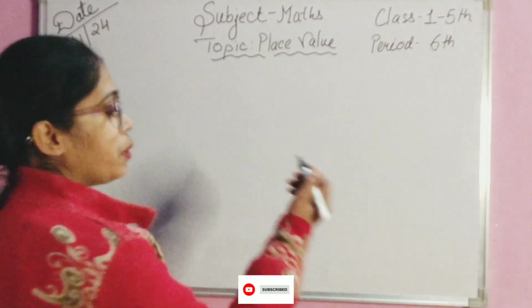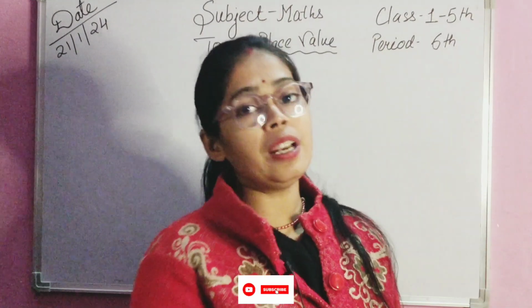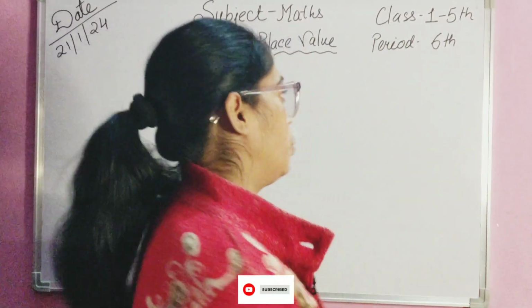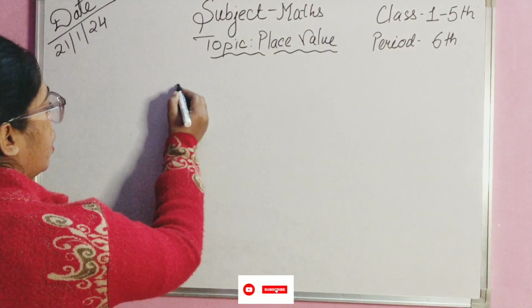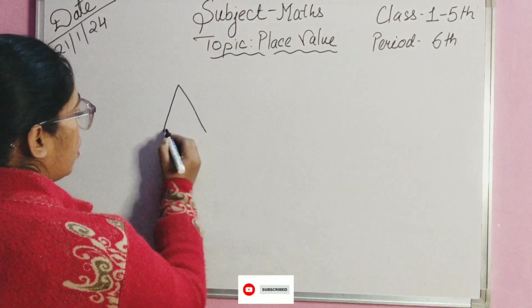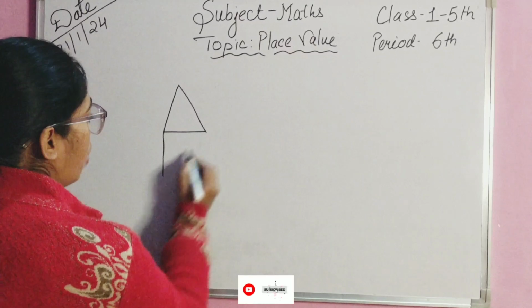So students, for understanding, you can even make notes in your copy too. See, draw a house. This is one house.